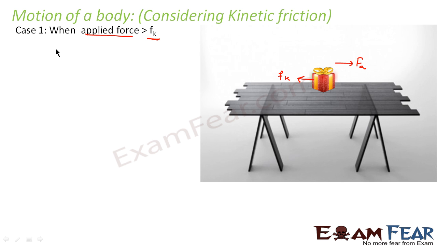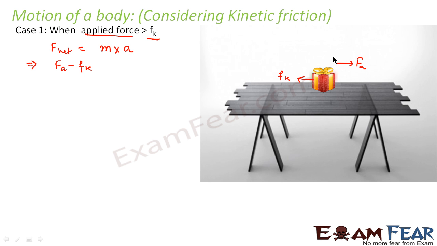Now from Newton's second law, we know that the net force acting on this body is equal to the mass of the body into the acceleration produced in the body. So what would be the net force acting on this body? That would be Fa, the applied force, minus Fk.